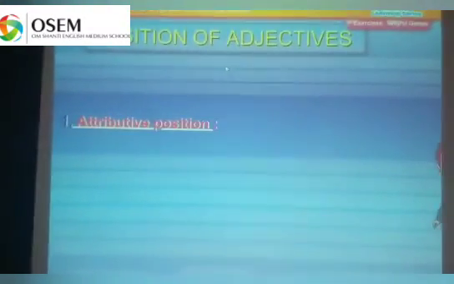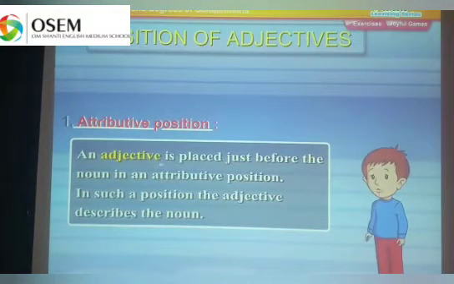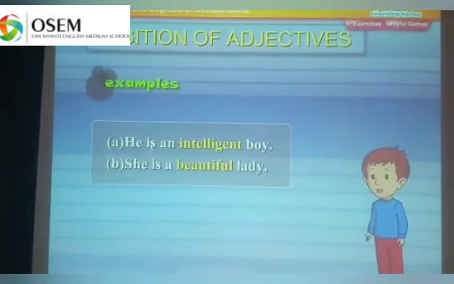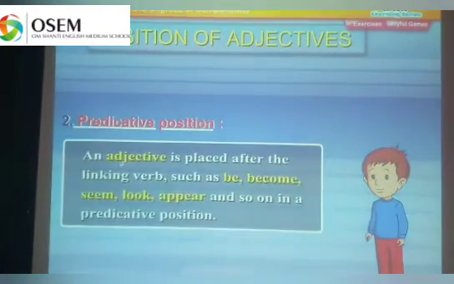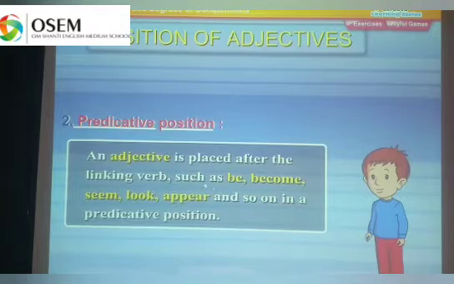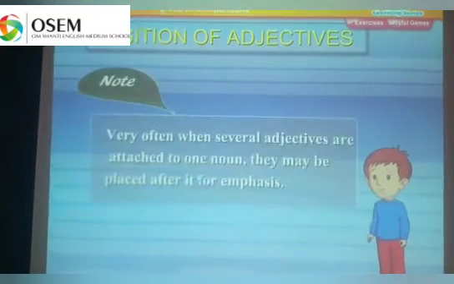Now position of adjective. First position is attributive position. An adjective placed just before the noun is in an attributive position. In such a position, the adjective describes the noun. He is an intelligent boy. She is a beautiful lady. Predicative position. An adjective is placed after the linking verbs such as be, become, seems, look, appear and so on, in a predicative position. Examples, you look handsome, he is happy.